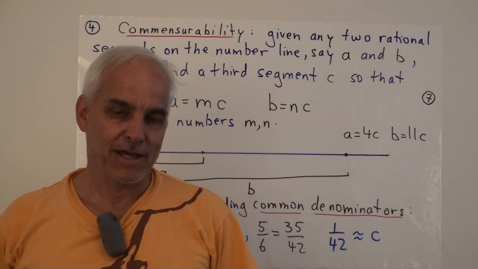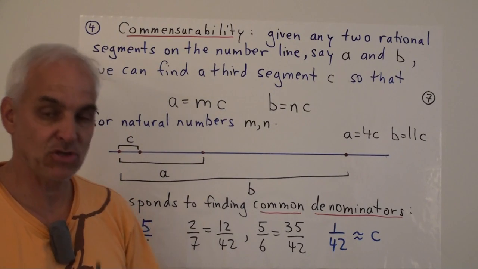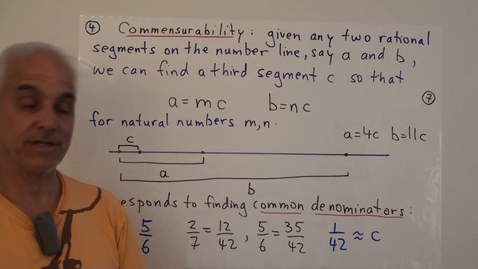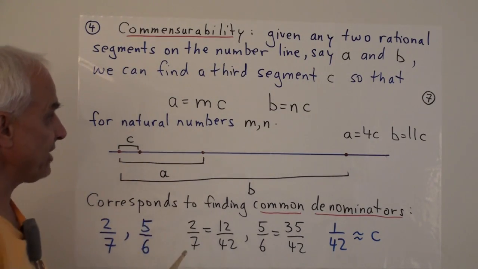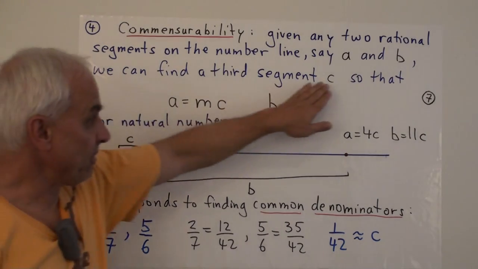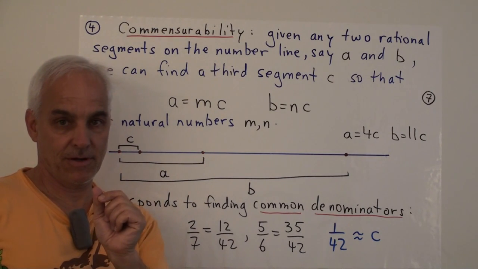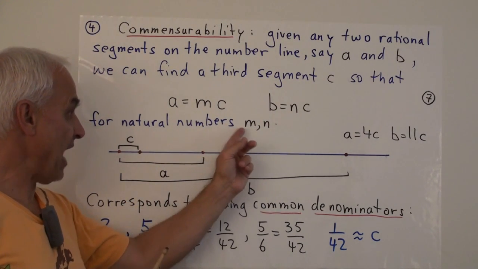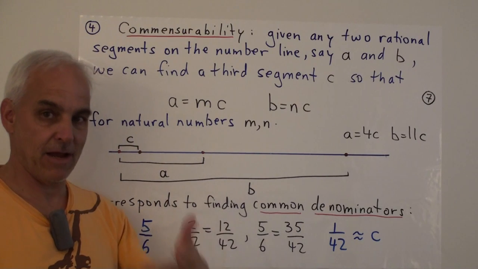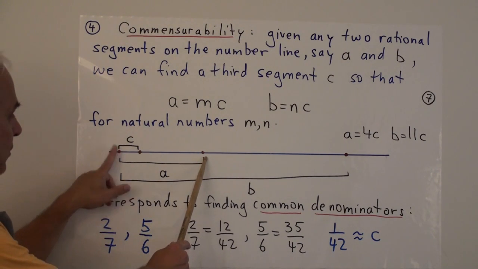And the final property is one that played a big role for the ancient Greeks, which is the commensurability between any two rational numbers, or as they would have said, between any two segments. So given any two rational segments on the number line, say A and B, we can find a third segment C so that both A and B are multiples of that smaller segment. The multiples are natural numbers, like 2 times, 3 times, 4 times, 5 times, and so on. So the way the Greeks thought about that is, here's the number line, and here is a segment, let's call it A. From here to here is A.